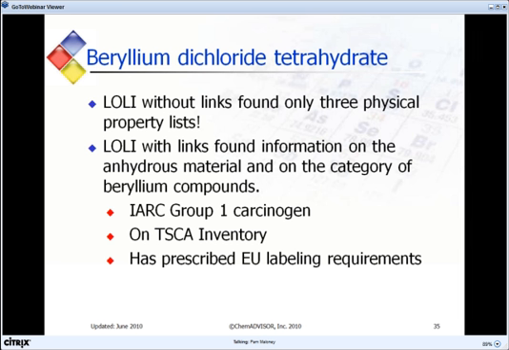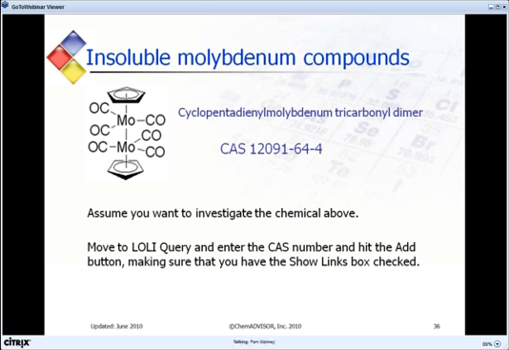As a second example, let's assume you are using LALI to help in your hazard evaluation of this compound, cyclopentadienyl molybdenum tricarbonyl dimer.